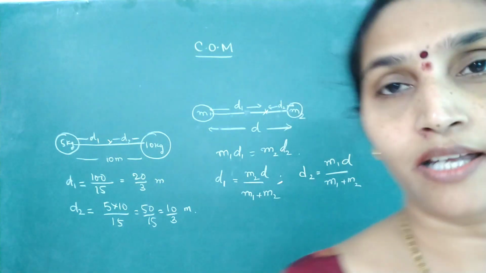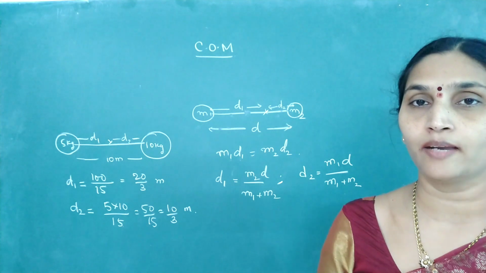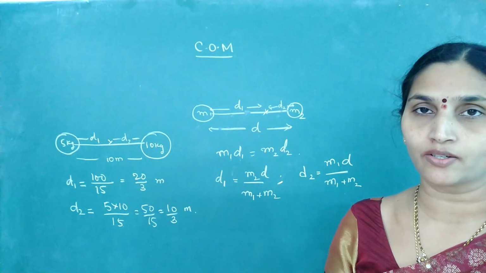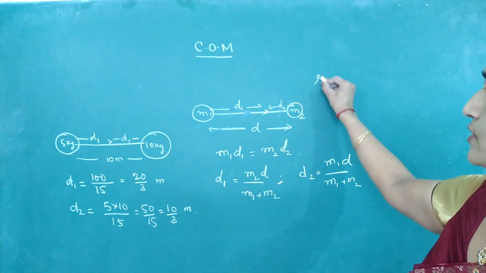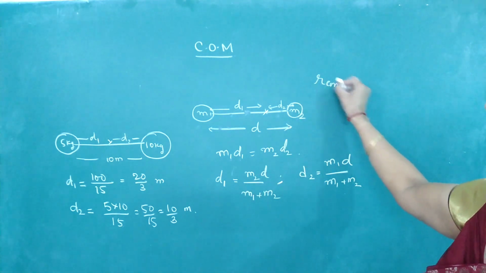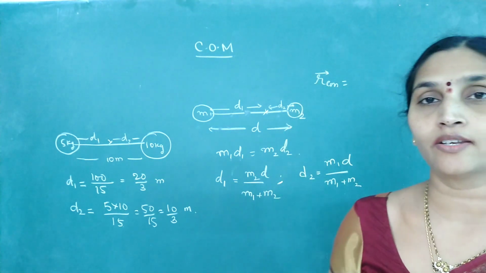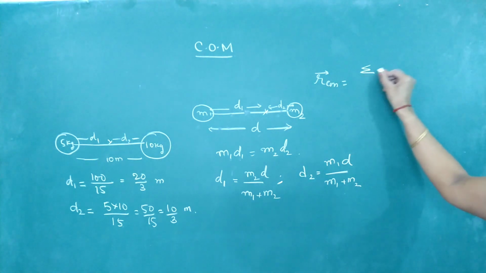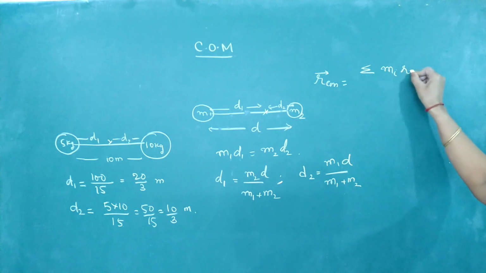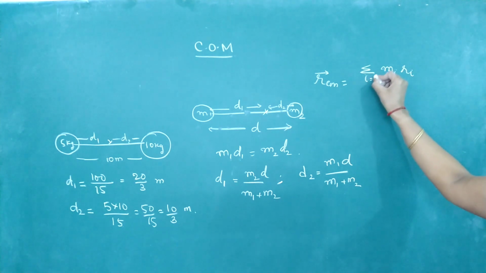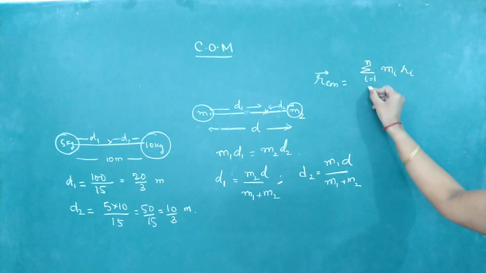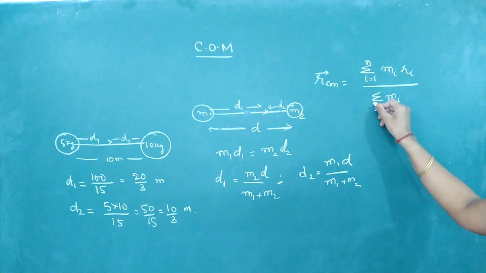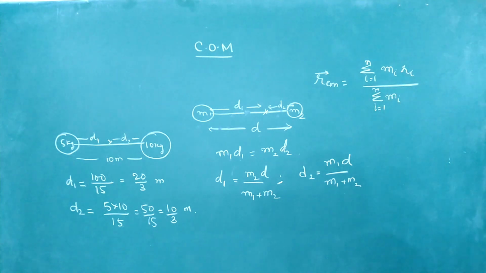But if it is an n-particle system, we go for the Cartesian method for evaluating the center of mass. So how to get r center of mass for n particles? The position vector for the center of mass of an n-particle system is given by the relation sigma of mi into ri, where i ranges from 1 to n, as many particles as you have, divided by sigma of mi, i taken from 1 to n.